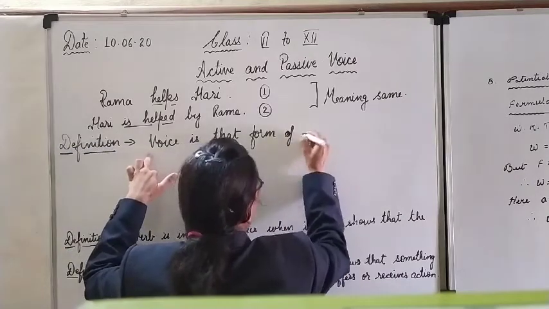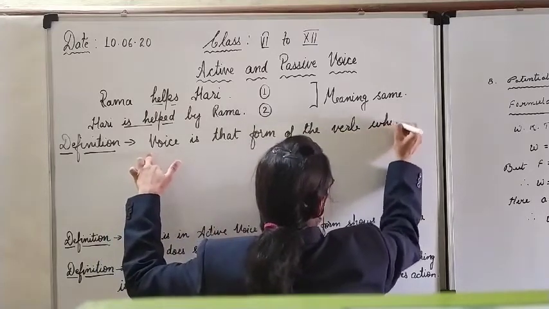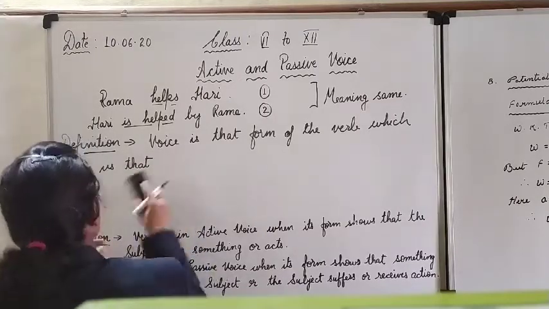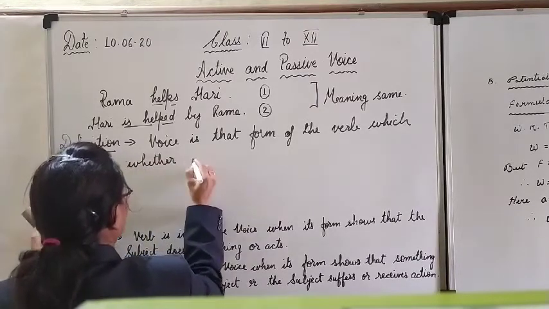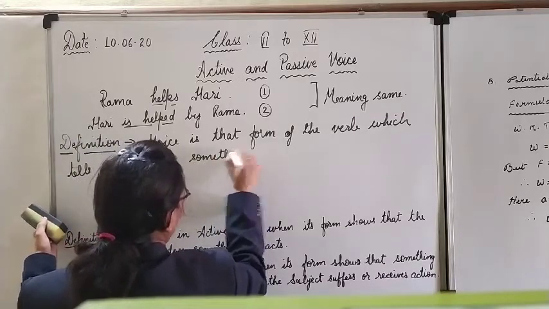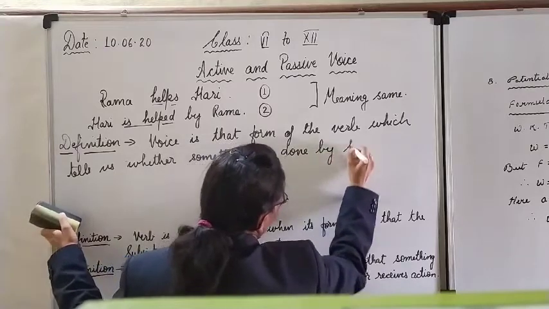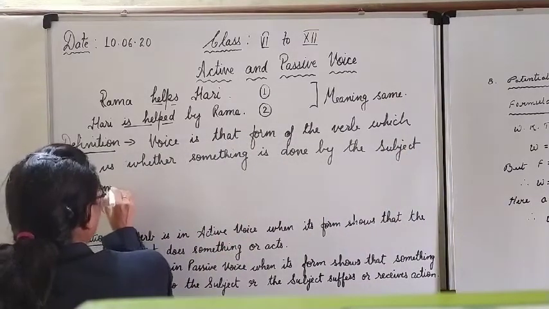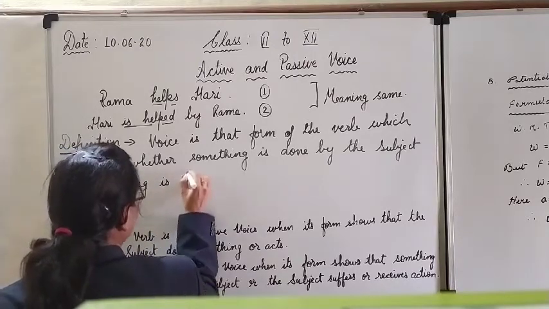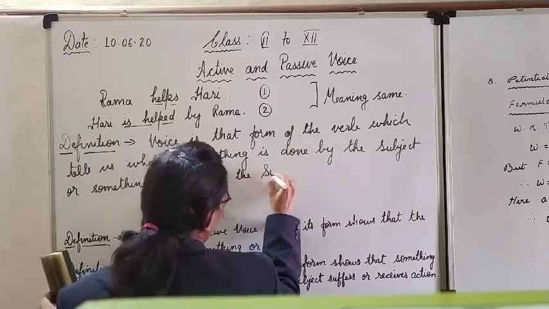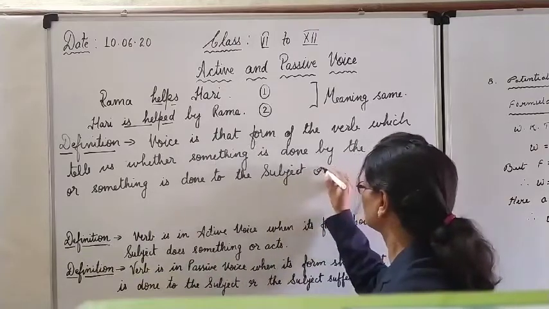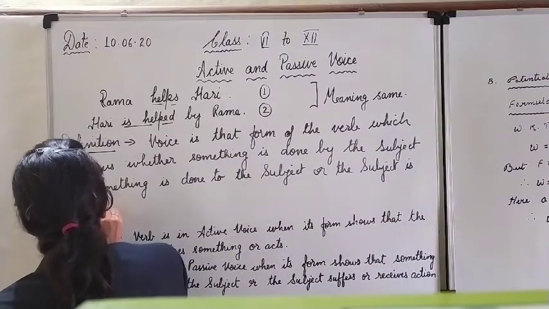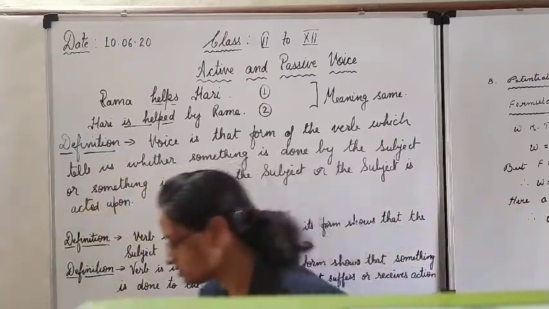So voice is that form of the verb which tells us whether something is done by the subject, or something is done to the subject, or the subject is acted upon by the object through the verb. Okay, action is indicated through the verb only.